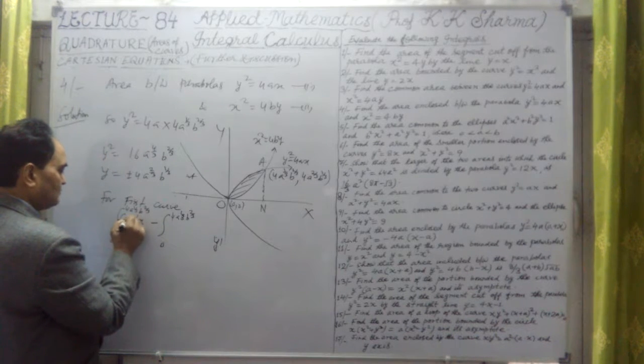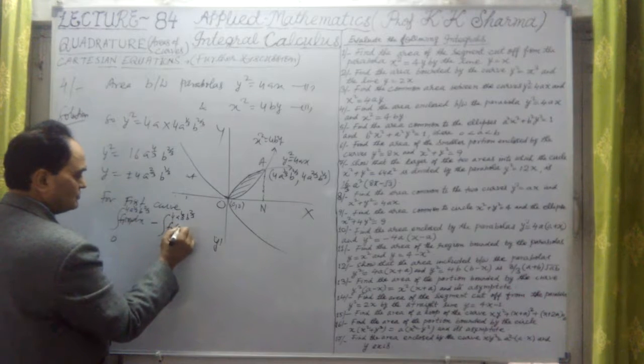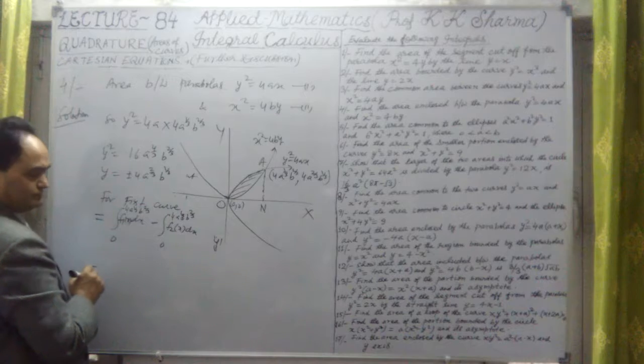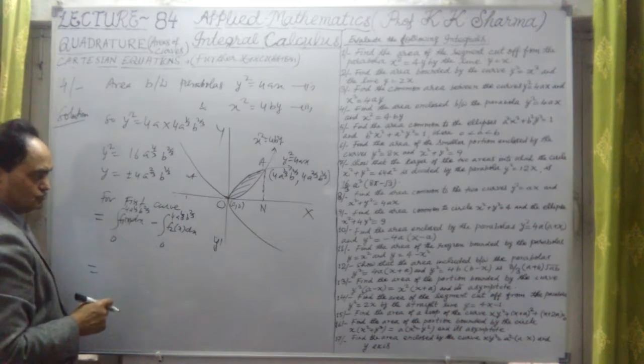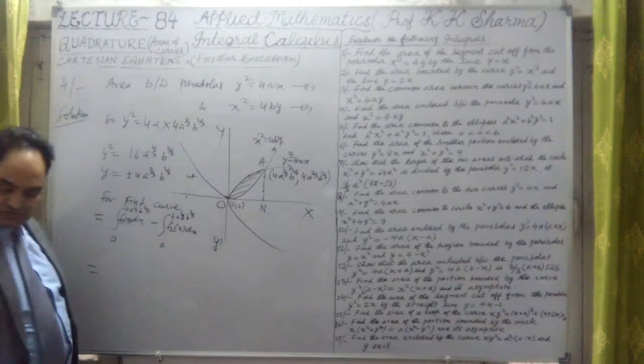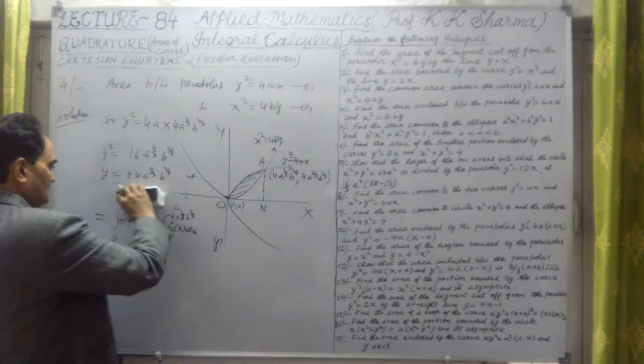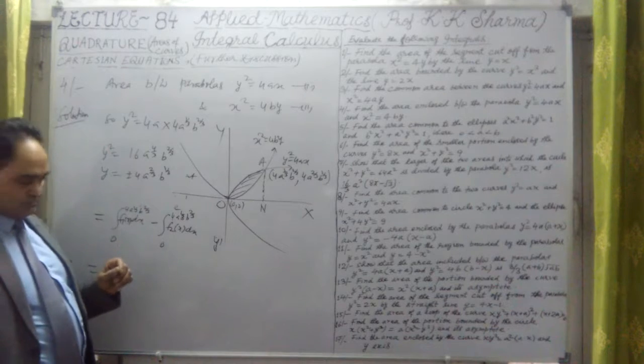So let me take this as f1(x) and this as f2(x) into dx. For the first curve, let me find out the common area.